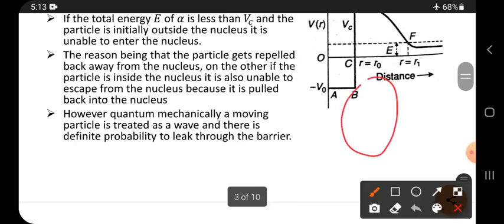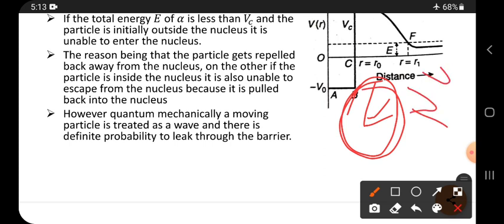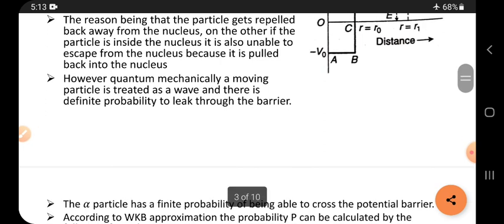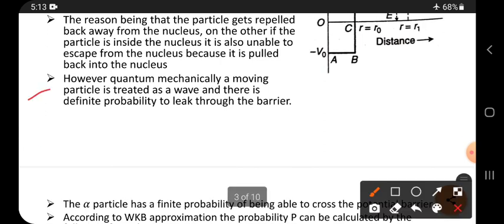Why? Because inside the nucleus nuclear forces are present, which we know are attractive, short range forces. Because of that it comes back.